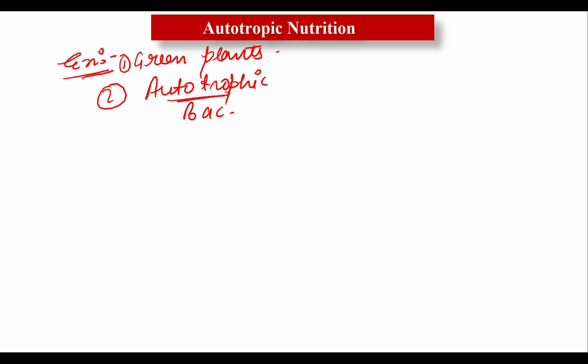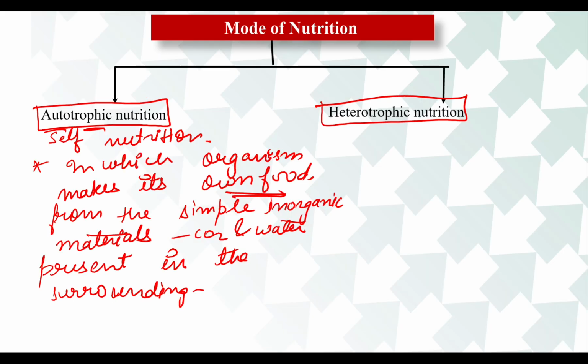Now come to the next point, which is known as the heterotrophic mode of nutrition. Hetero means others, and trophic means nutrition, so they depend on others for their nutrition, that is, they obtain their nutrition from others. Let me write down the definition.